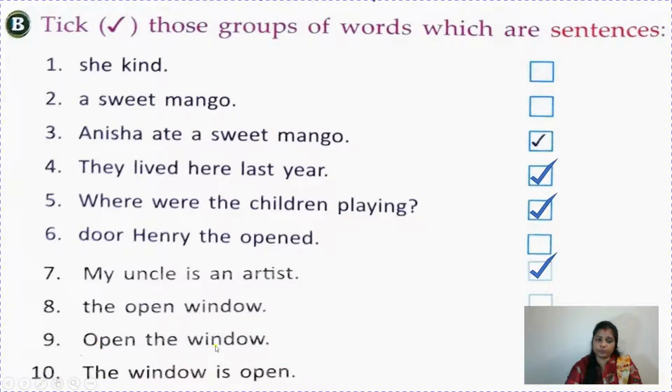"The window is open." See children, "Open the window," it's an instruction. We are giving instruction to someone to open the window. It's a sentence. We can also write "The window is open." We are stating something, we are telling something. So here also we understand something. It starts with a capital letter, ends with a full stop. So it's also a sentence.